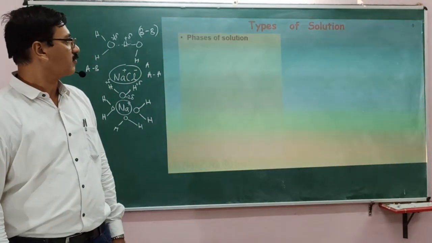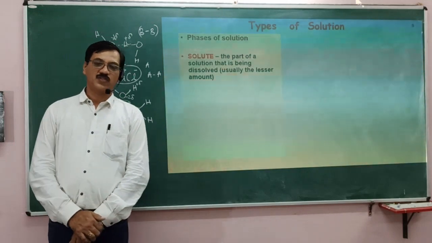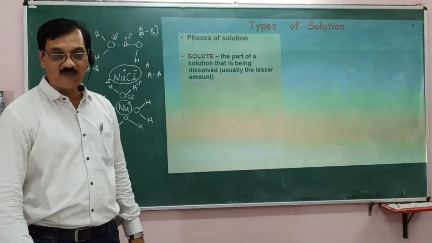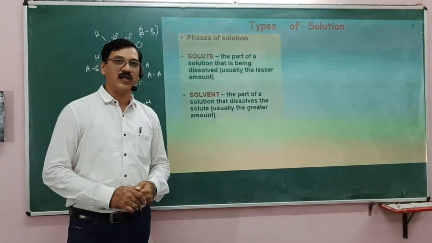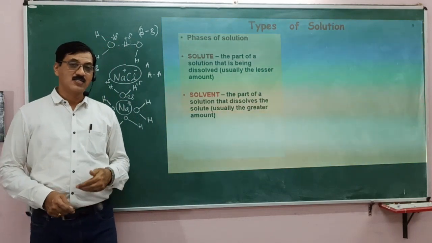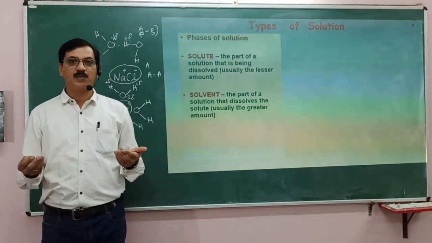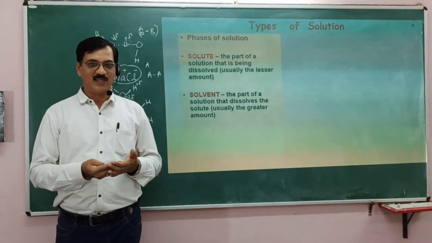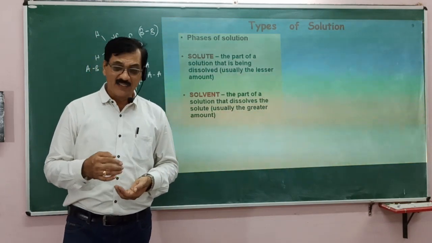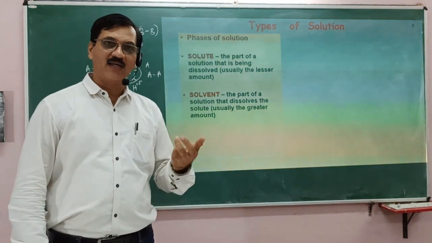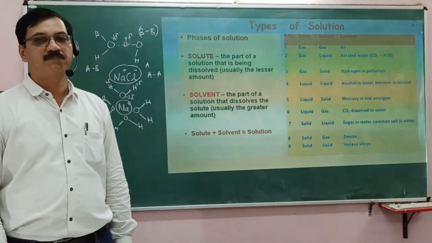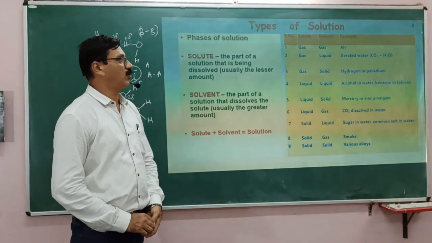Now, coming to the types of solution. Based on the phases of solute and solvent, we can classify them into 9 types. What is that? Phases of solute and solvent. The solute may be solid, the solvent may be solid. If both are solid, the solution formed is called a solid in solid solution. In this way, solid, liquid, gas are the different phases. There are therefore 9 different kinds of solutions possible.